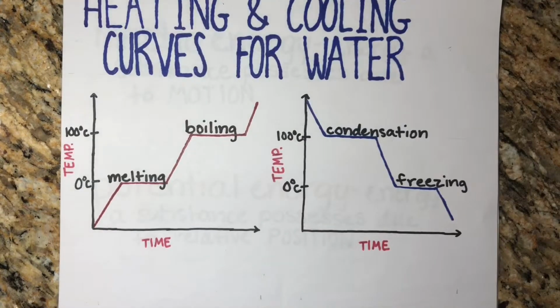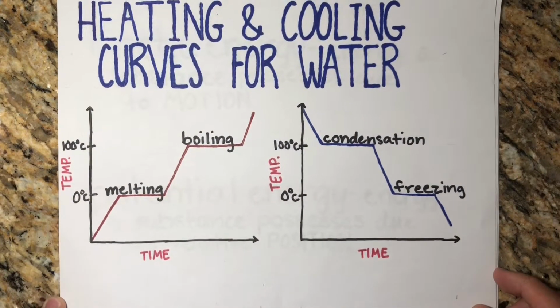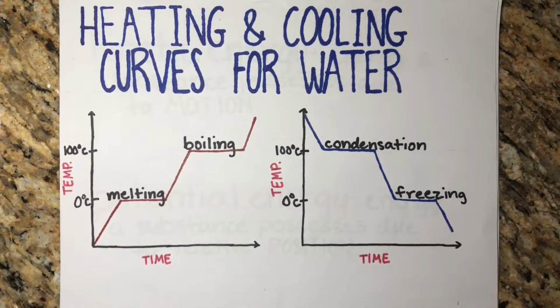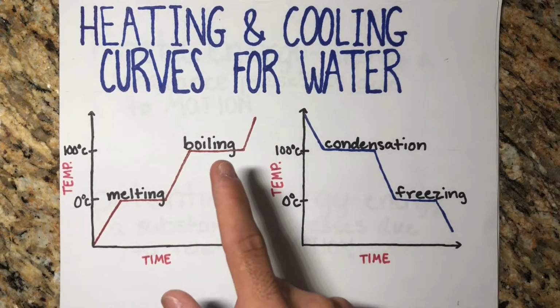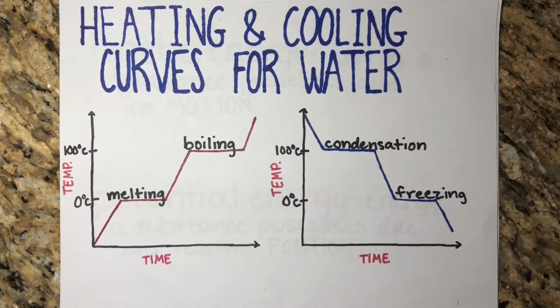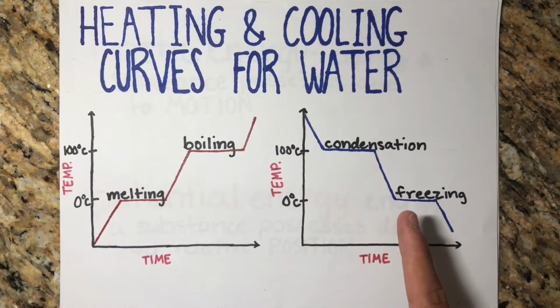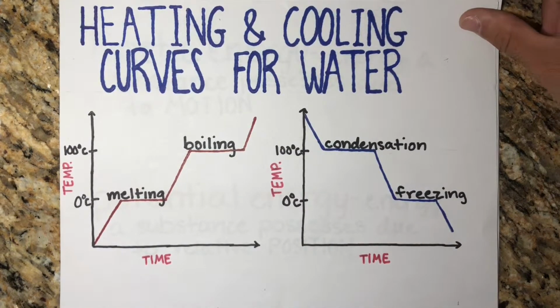Looking at the heating curve for water, you can see that the horizontal lines occur at the melting and boiling points of water, where the water changes phase. A cooling curve for water is just the opposite, only here the lines represent condensation and freezing. So why is there no temperature change during phase changes?